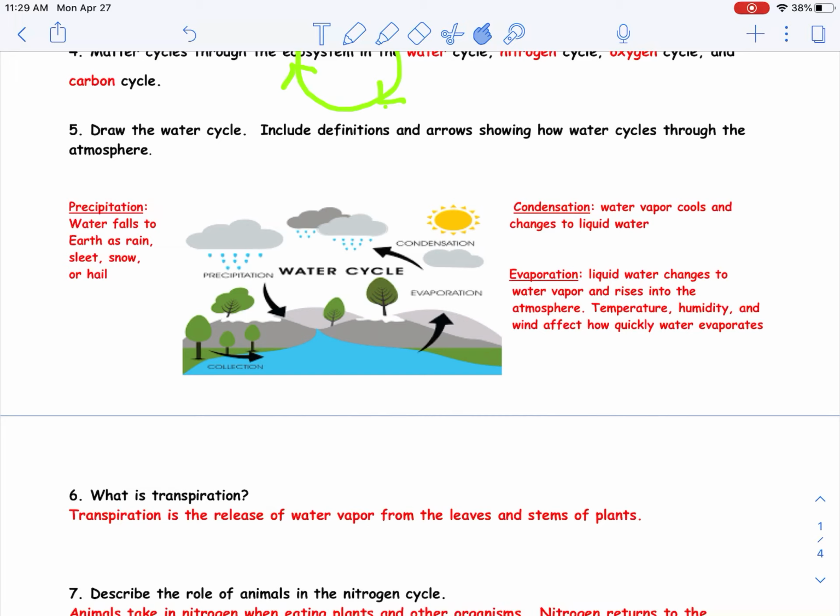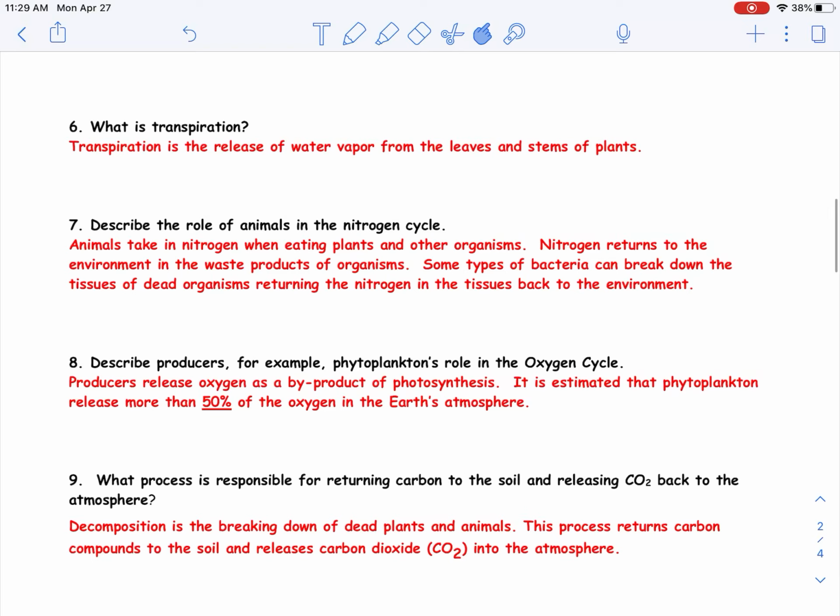Okay, then condensation. Water vapor cools and changes to liquid water. So this is going to be where our clouds are. Precipitation falls to earth as rain, sleet, snow, or hail, and that depends on the temperature of the air. What is transpiration? Transpiration is the release of water vapor through the leaves and stems of plants.